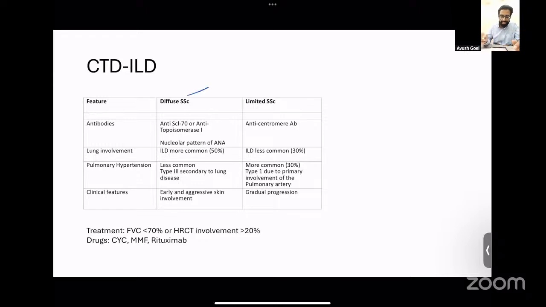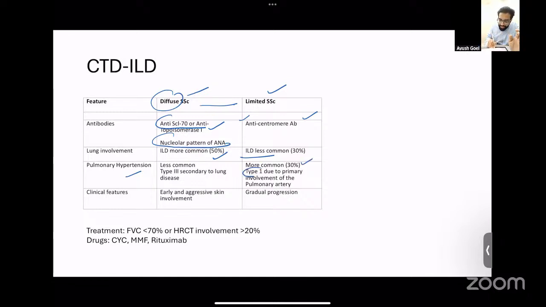As we all know, systemic sclerosis could be diffuse SSc or could be limited SSc. And there are a number of differences between the two. In diffuse SSc, the antibody that we are dealing with is usually anti-Scl70, also known as topoisomerase 1 antibody, and the pattern on immunofluorescence is nucleolar pattern of ANA. On the other hand, in limited SSc, the antibody is an anti-centromere pattern of antibody. Coming to ILD, it is much more common in diffuse SSc as compared to limited SSc. Coming to pulmonary hypertension, it is much more common in limited SSc as compared to diffuse.